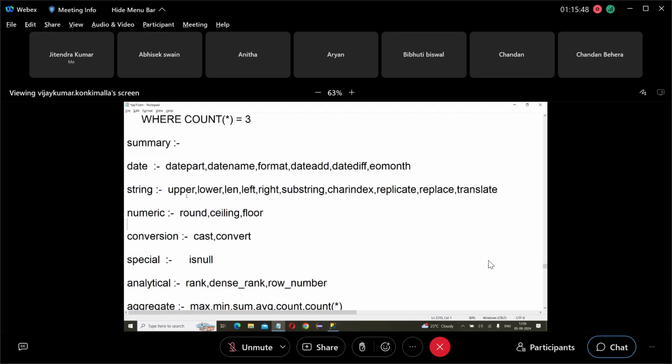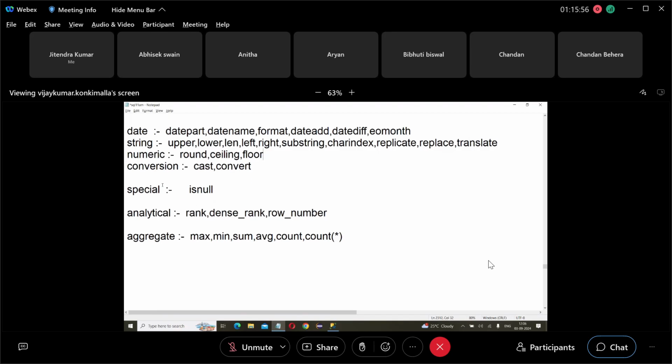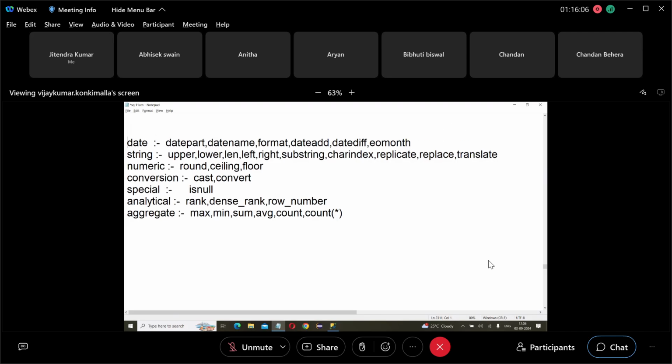That's it. So these are the functions. Functions play the most important role in writing queries. When complex scenarios are there, we must use functions. Without functions, solving a complex task is difficult. Then you have to find a suitable function. For this scenario, this function is suitable. For this scenario, this function is suitable. You have to find the suitable function, then only can you write that query.